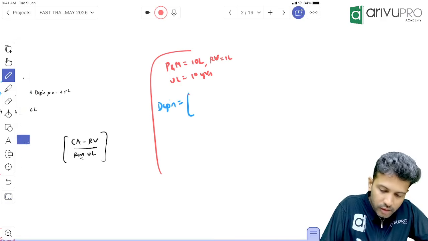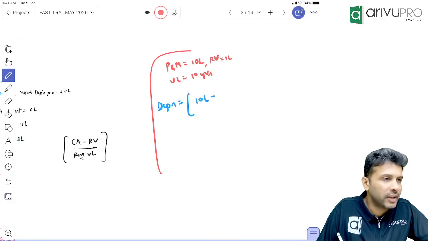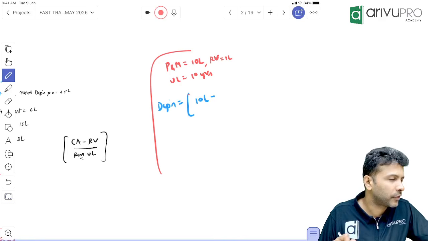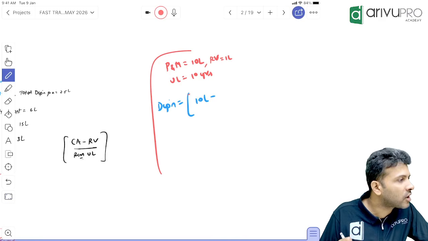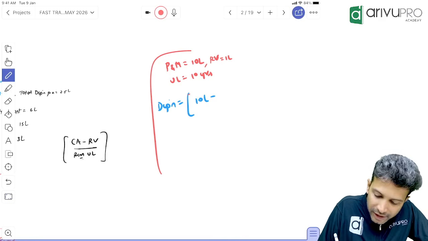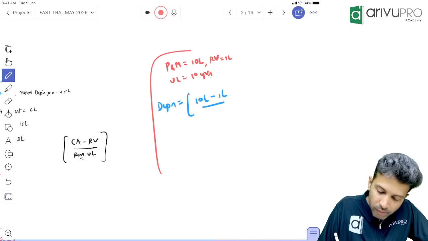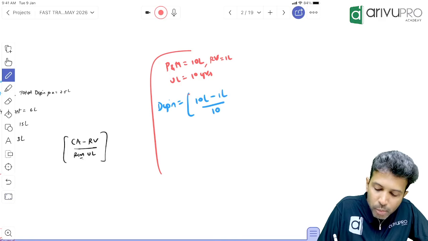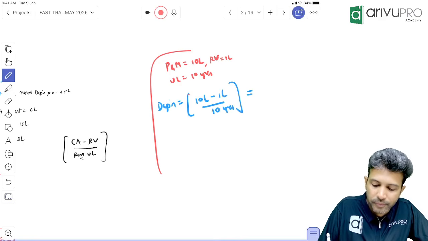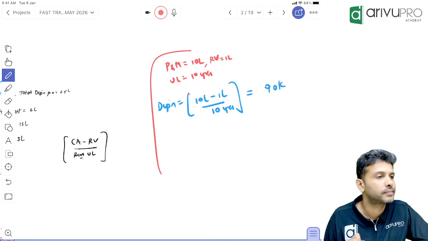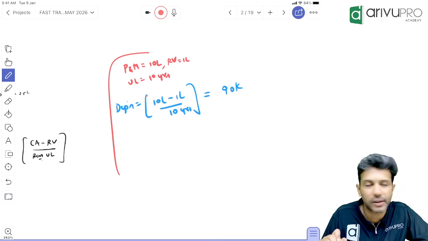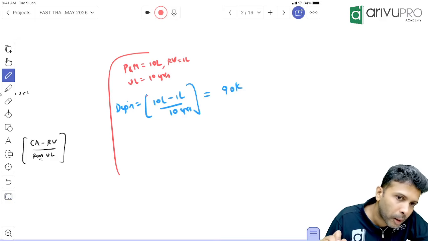For the first time when you buy the asset, carrying amount and original cost will be the same. 10 lakh minus residual value 1 lakh, divided by useful life, which was 10 years. So the depreciation is 90,000 for the first year. Any problem? No.